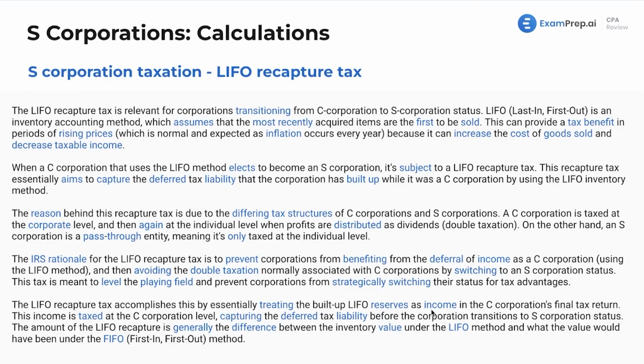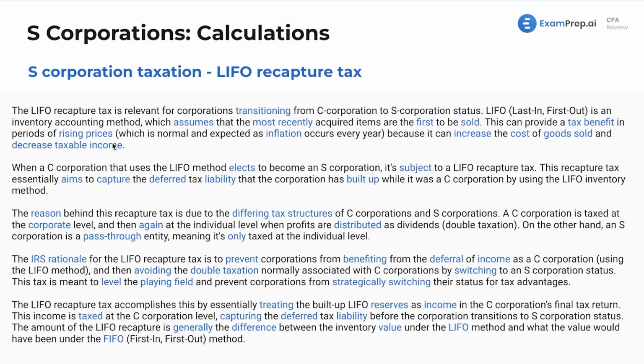And again, like I said, this is tested on one of the other exams. I know we're dealing with exam changes all the time. Don't worry too much about where it was tested because it was never really tested. But essentially, if you change methods, there's this bubble, because your cost of goods sold and your inventory levels are different depending on what method you use. So if you go from LIFO to FIFO, there is this built up bubble that needs to be accounted for. And this does have impacts on corporate and financial accounting, as well as operations, but also obviously taxes.